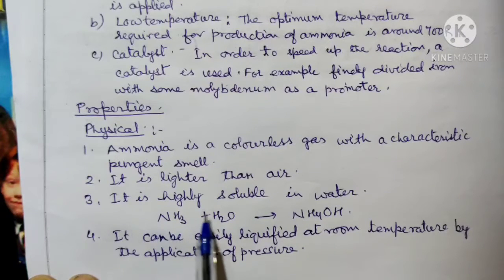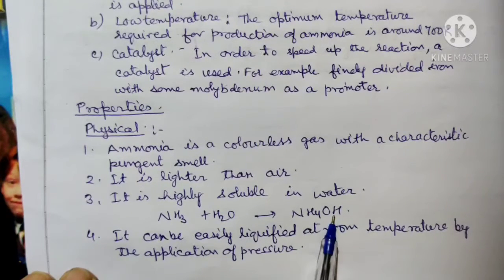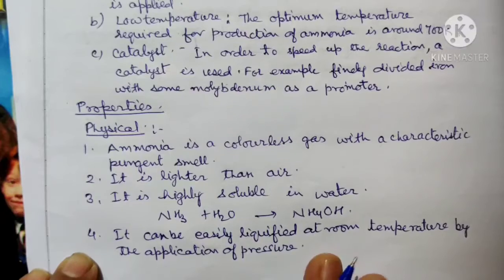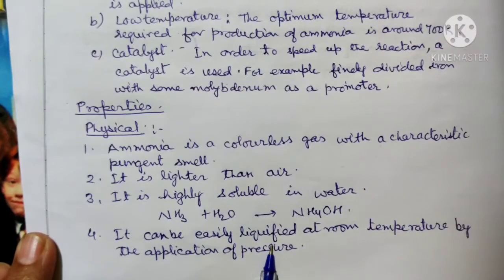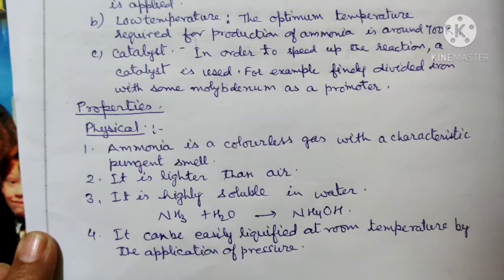So third point, it is highly soluble in water. When ammonia is dissolved in water, it is converted into ammonium hydroxide. It can be easily liquefied at room temperature by the application of pressure. When we apply pressure over the ammonia, due to the formation of hydrogen bonds, the ammonia will be liquefied. So ammonia is a gas which can be liquefied very easily.